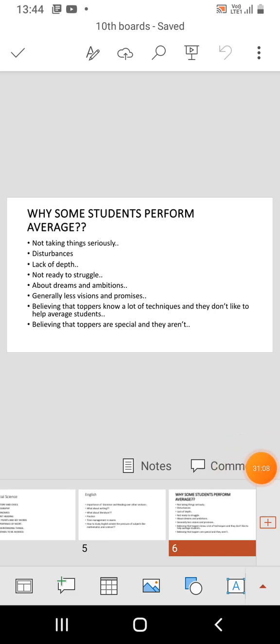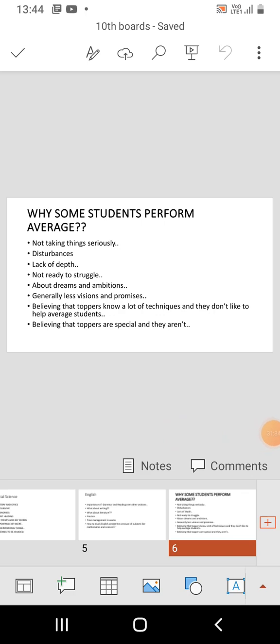Disturbances. Taking things seriously, actually, this is a bit easier to handle. Some students may be casual, but in the end they may do hard work and get the result. Not taking things seriously, this is the first thing. You can easily take things seriously if you want.